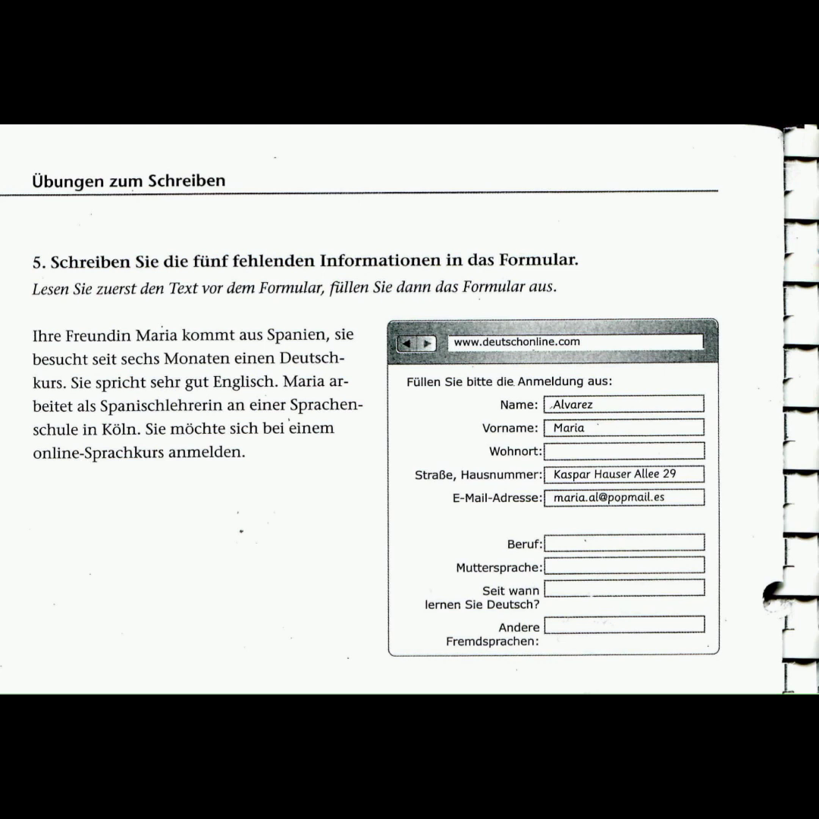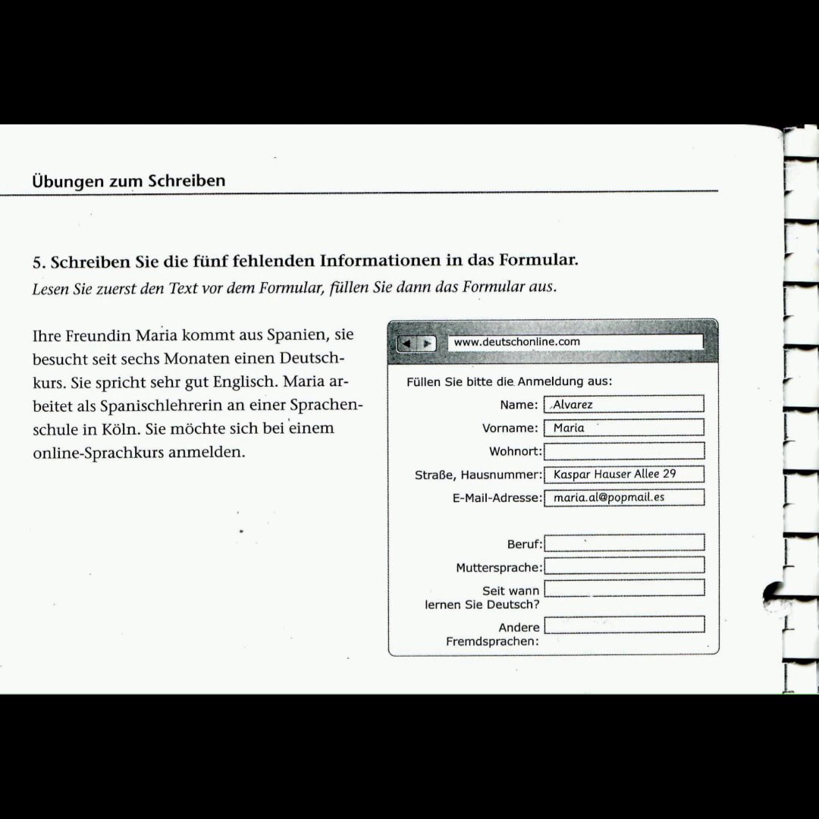Okay, here we go. The very first question is on Wohnort, the residence. Let's look at that line again. In the fourth line: Maria arbeitet als Spanischlehrerin an einer Sprachenschule in Köln. So she works as a Spanish teacher in Köln. So the Wohnort is Köln because she works there. Okay, Beruf. Now Beruf, they've clearly said that she is a Spanish Lehrerin. Therefore the Beruf is Lehrerin, teacher. Lehrerin.